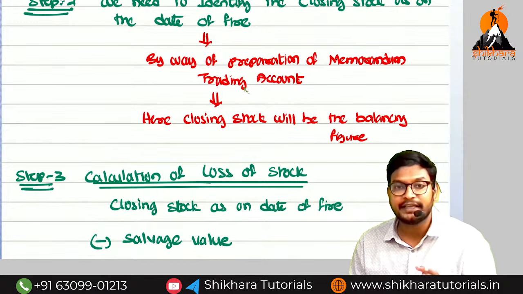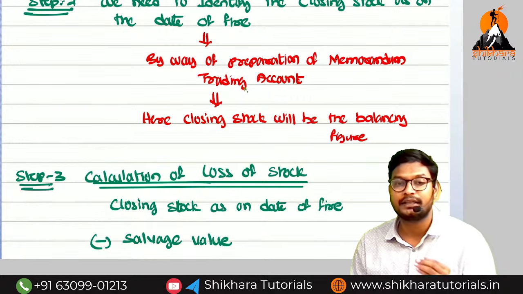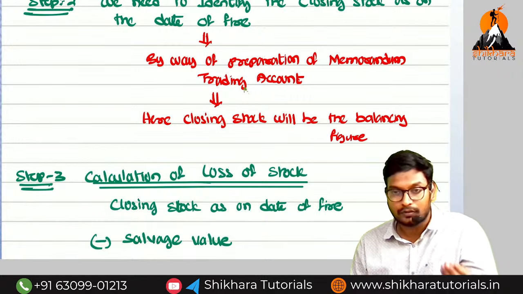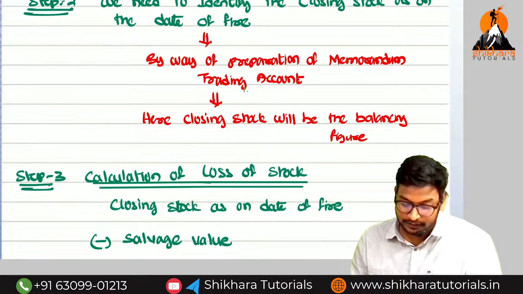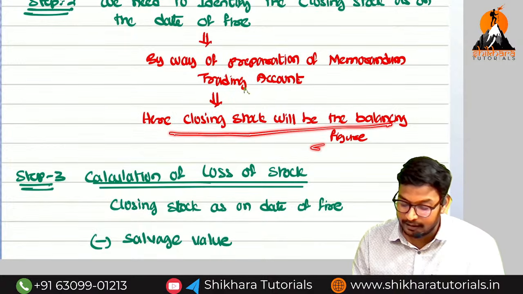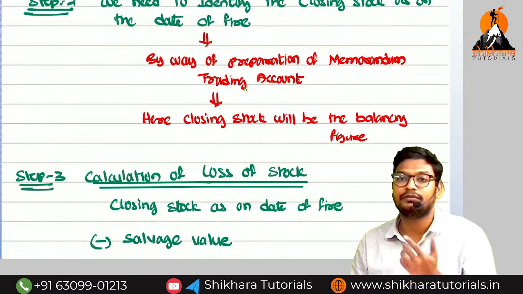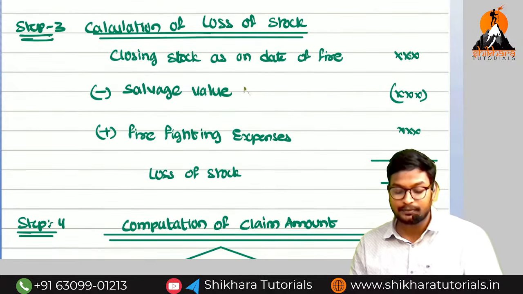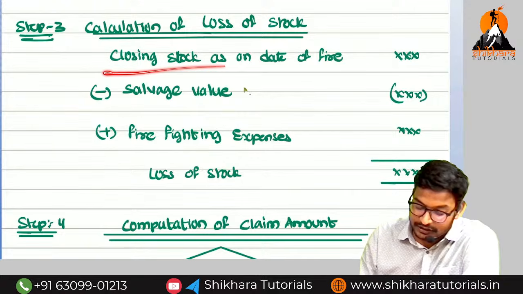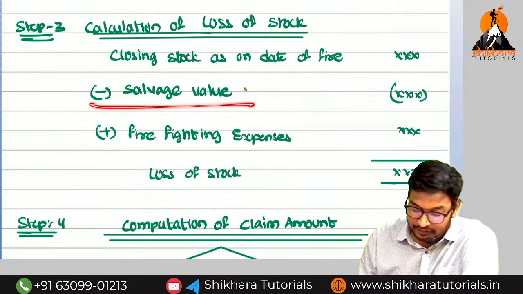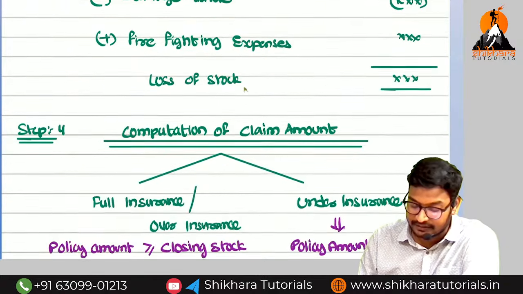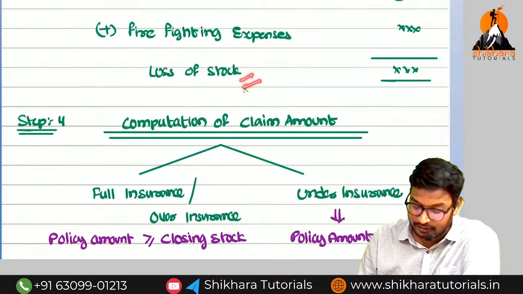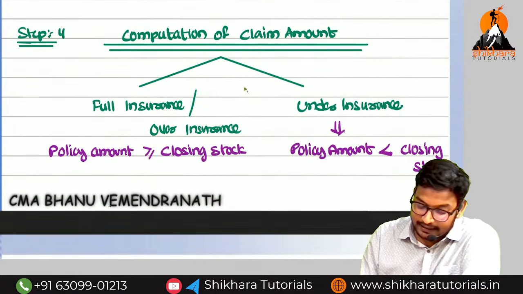A memorandum trading account means the current year trading account from the date of beginning of the current year till the date of fire. Here the closing stock will be the balancing figure. That means we need to find out the gross profit by applying the gross profit percentage. What is step number 3? Calculation of closing stock as on the date of fire minus salvage value plus firefighting expenses, then we will get the loss of stock. And finally we need to calculate the claim amount.